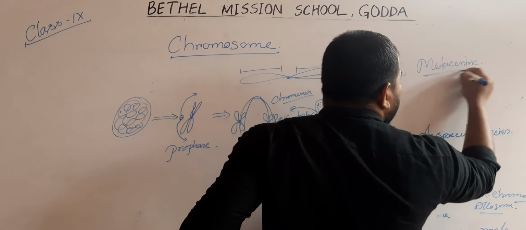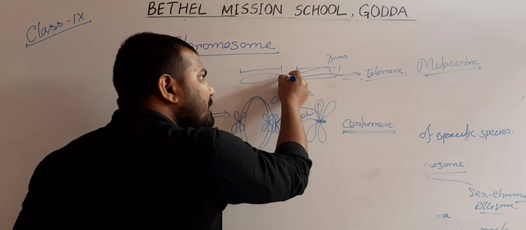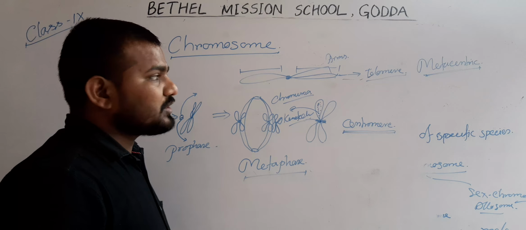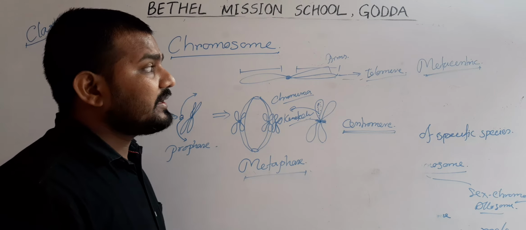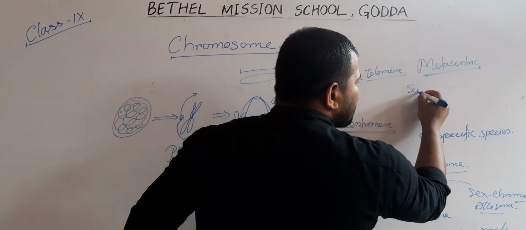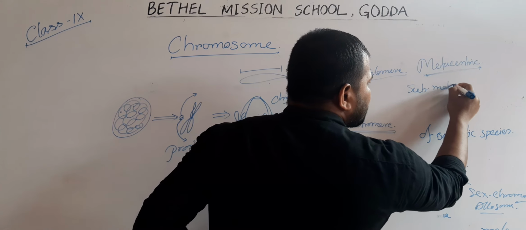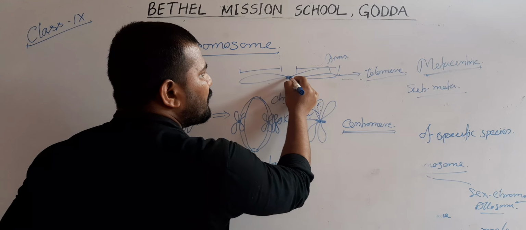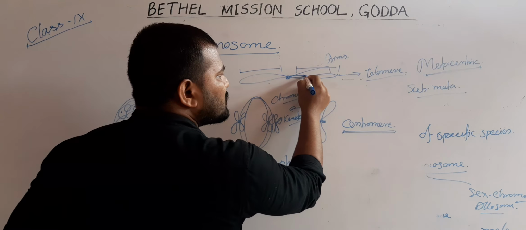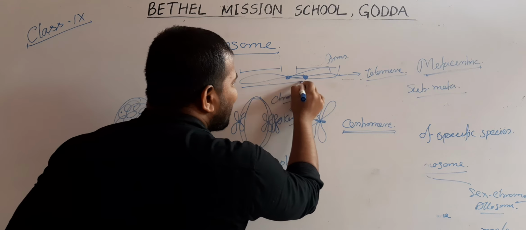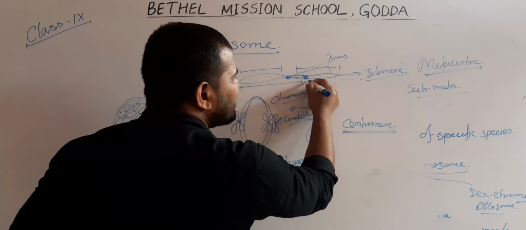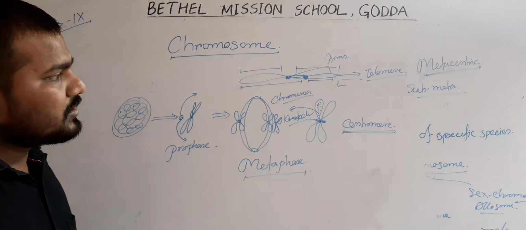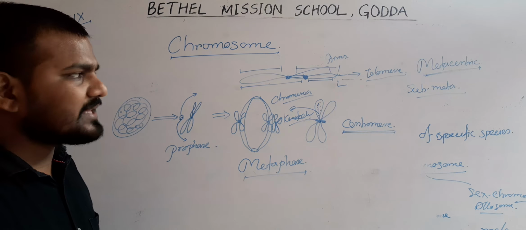The second one is submetacentric. Suppose the centromere moves to one side, so we have a large arm and a small arm. It looks like the letter L. These are termed submetacentric chromosomes.